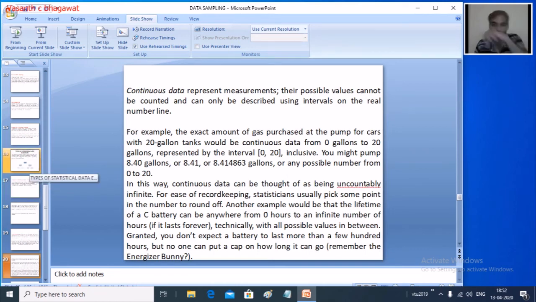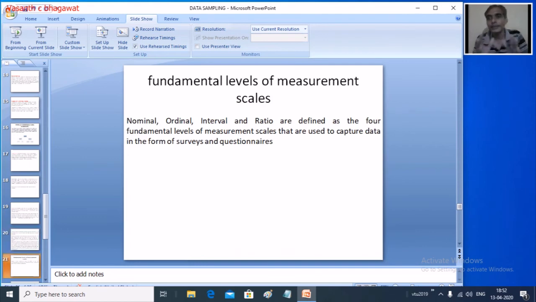The same thing is given in this diagram. You can refer to it later in the materials. The data is divided into categorical data and numerical data, and under numerical we have continuous and discrete. Now even in books, some people call it binary data, which can take only two values, 0 and 1. Of course, it can also be grouped under numerical data.